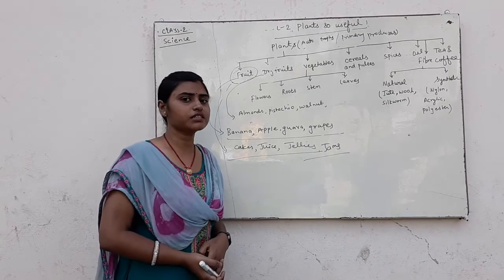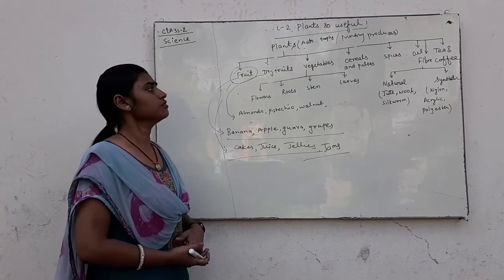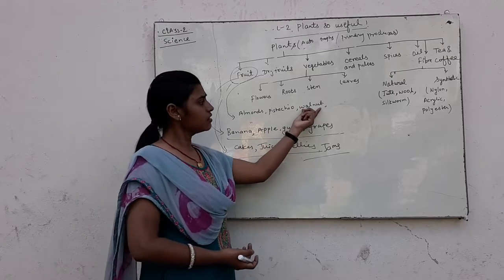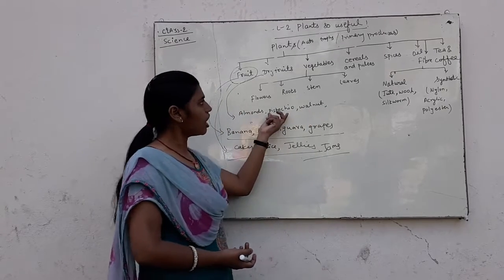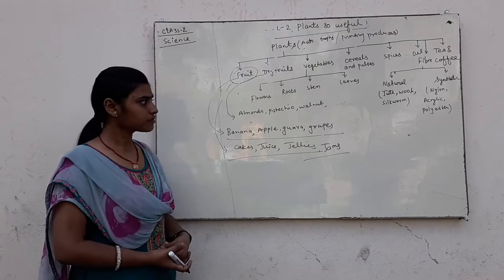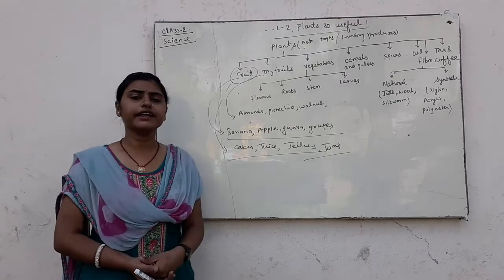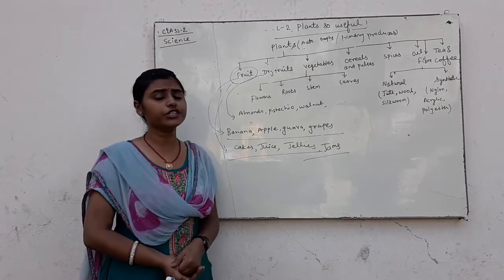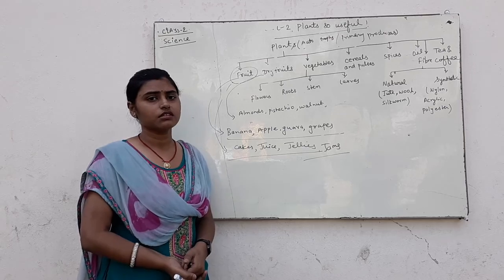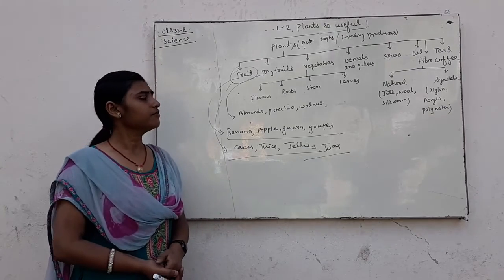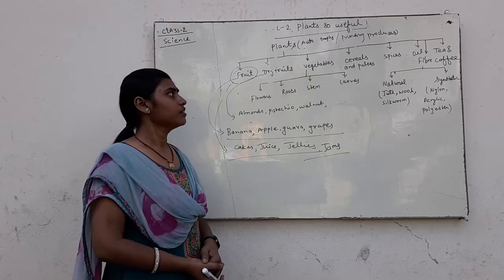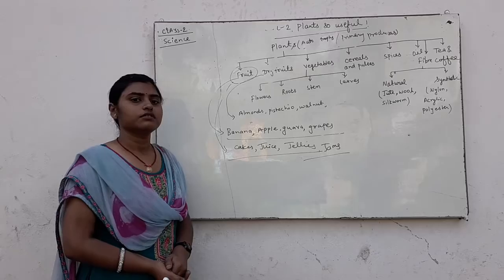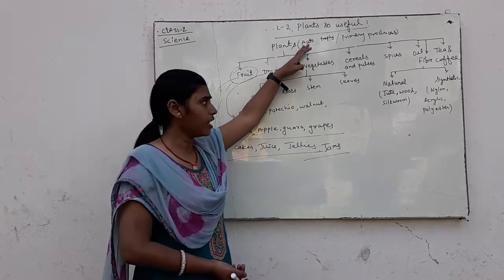Almonds, pistachios, walnuts are called dry fruits. Dry fruits are eaten raw, and they give many nutrients and energy, and they are obtained through plants.